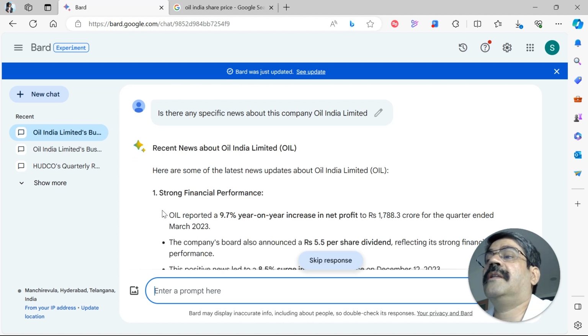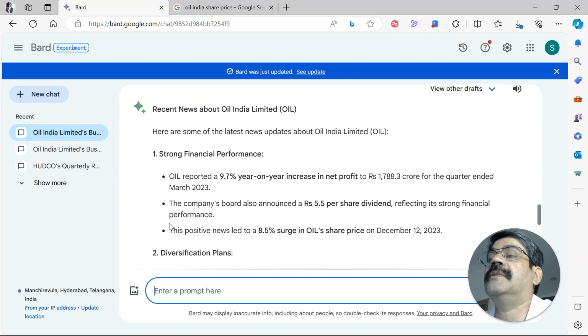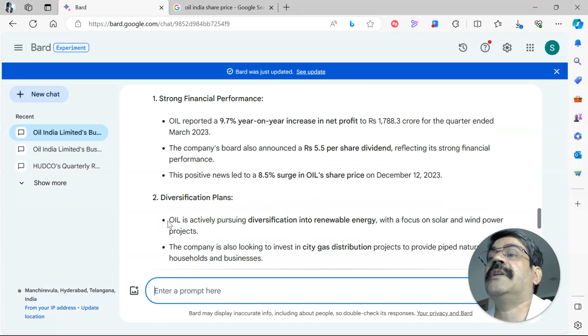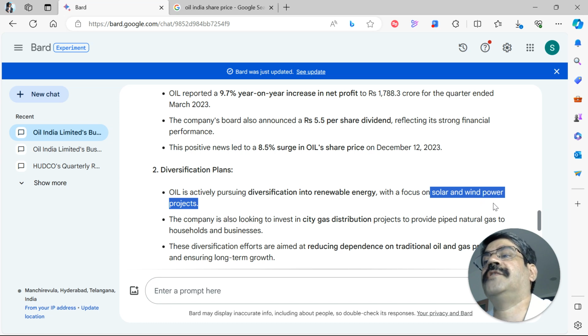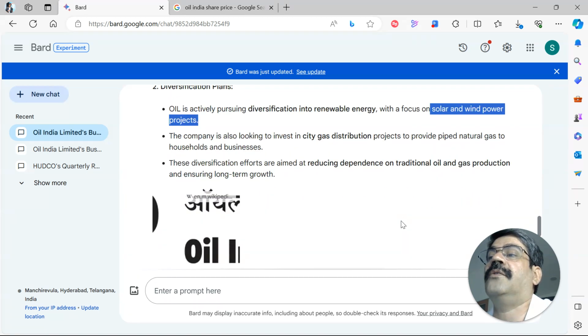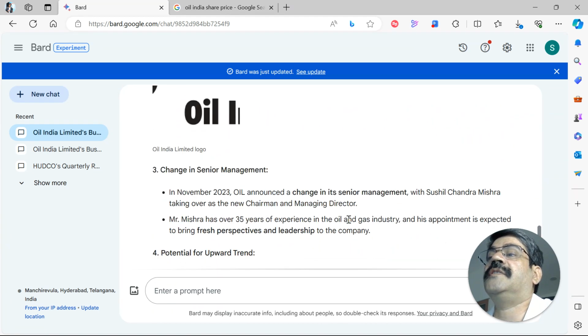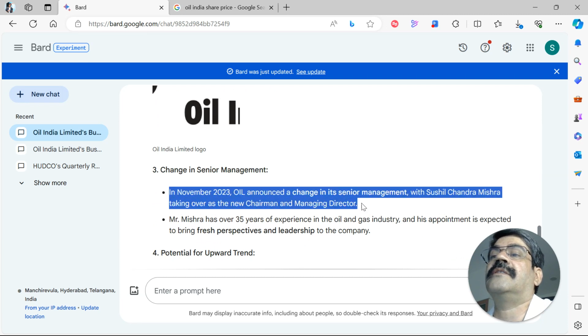So it's indicating that it reported strong numbers for the quarter ended, but that's a fairly dated information. Diversification plans on solar and wind power. That's quite interesting actually, because any energy company, while it is doing extremely well, and if it starts going into the renewable energy segment, it definitely shows that the company will grow. And change in senior management. Oh, okay, that's a big one.